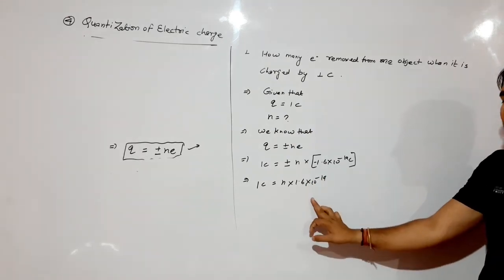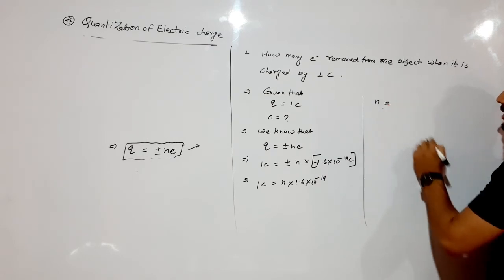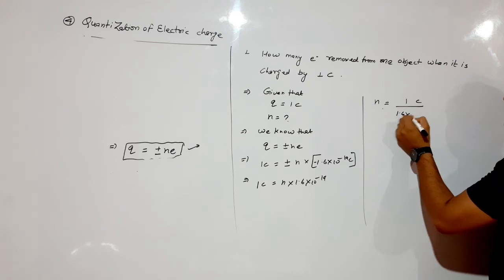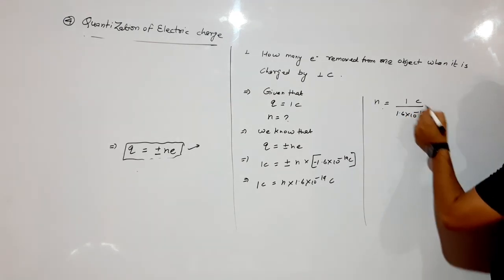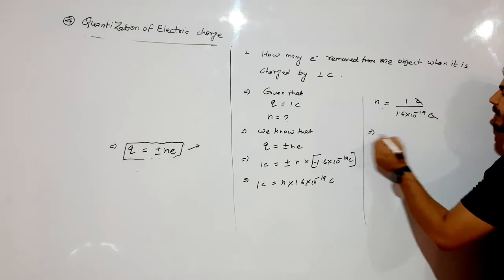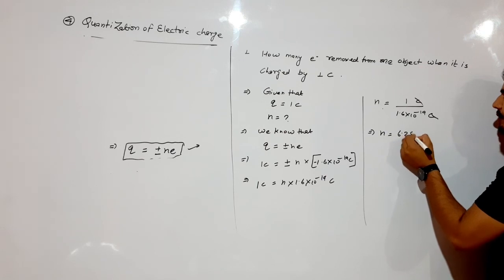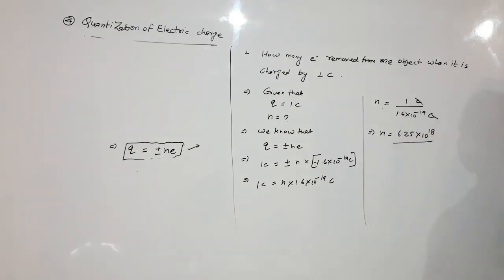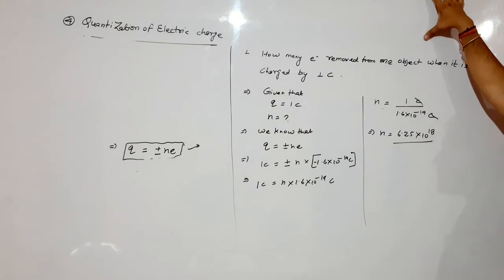The above equation can be written as the value of N is equal to 1 coulomb upon 1.6 into 10 power minus 19 coulomb. Clear? Cancel coulomb with coulomb. When you solve it, its value is 6.25 into 10 power 18. These are the number of electrons which are removed from the one object. Clear? When this object is charged by